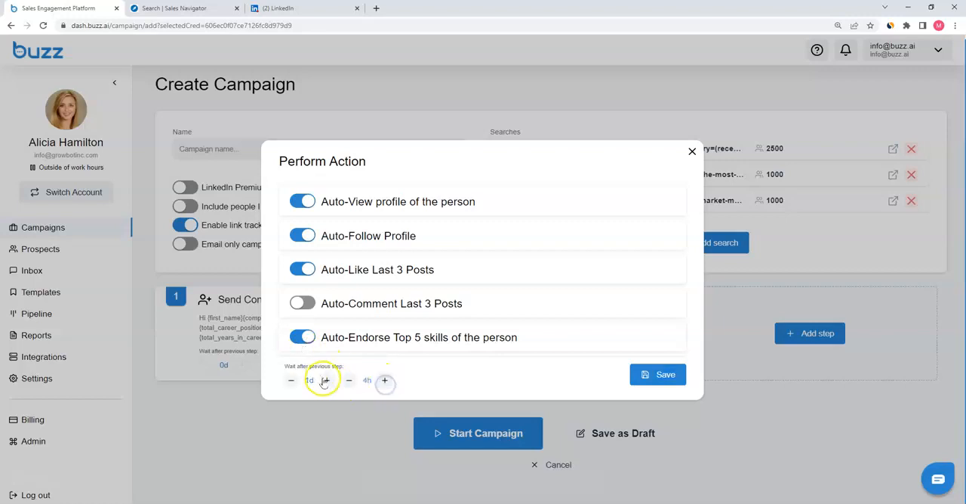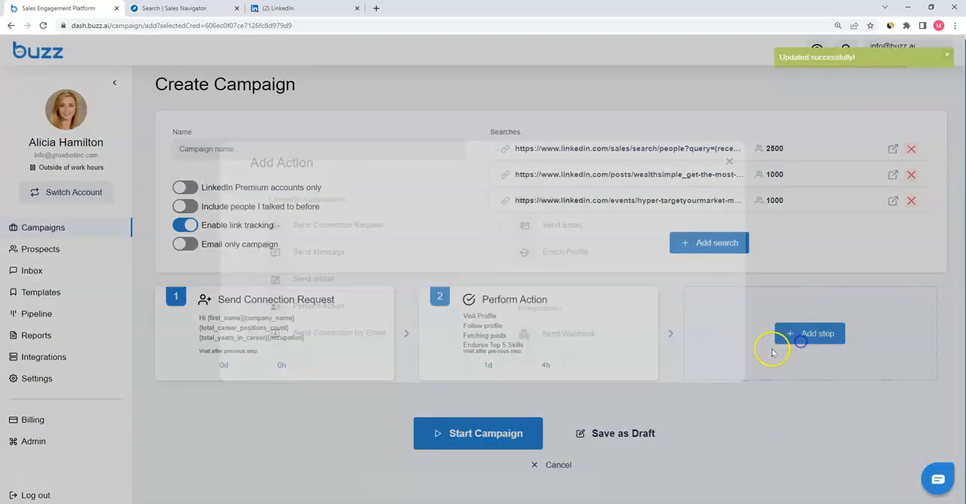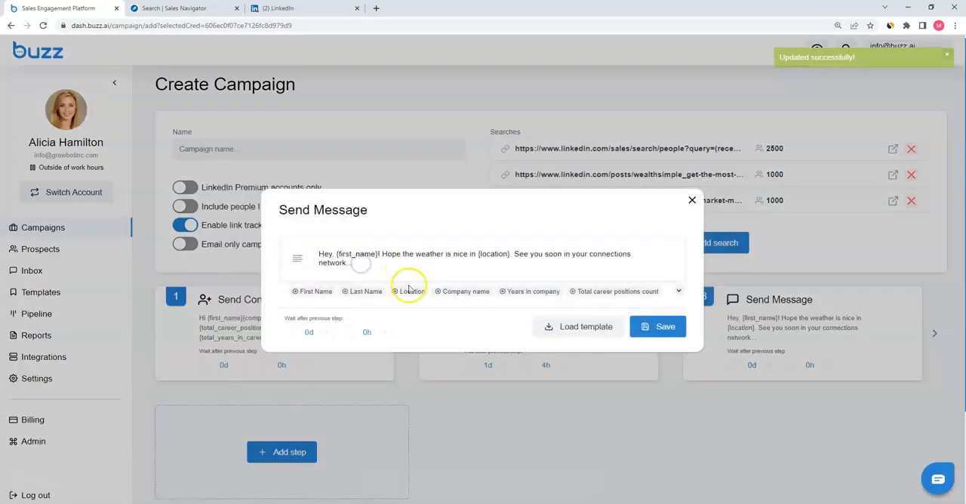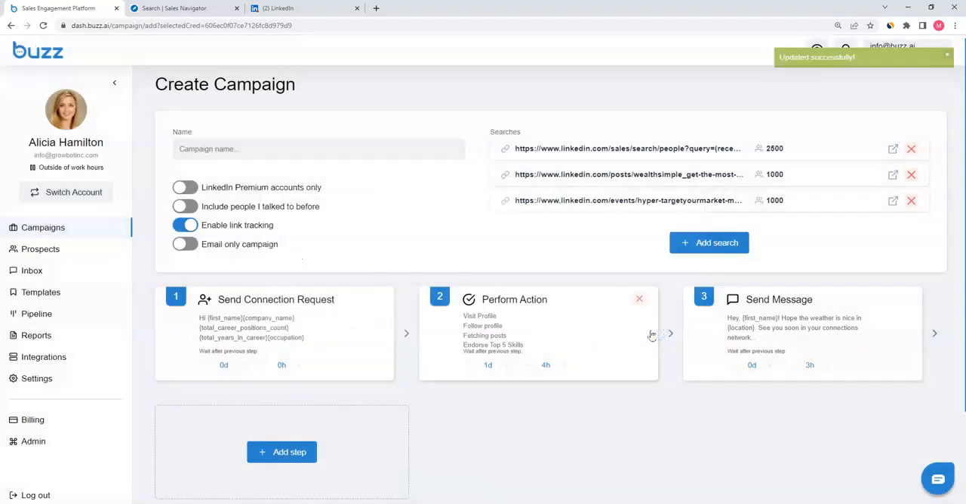Of course, we're going to want to add a delay. Let's say we wait a day and 4 hours before doing those touch points, and then follow up a couple hours later with a direct message. Here we've got a message that defaults: hey, first name, hope the weather's nice in location, see you soon in your connections network. Let's wait a few hours and send that message out.